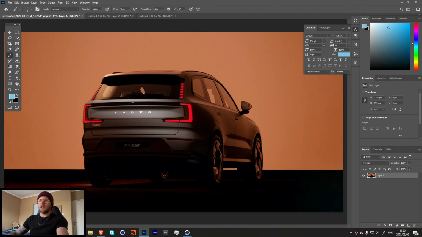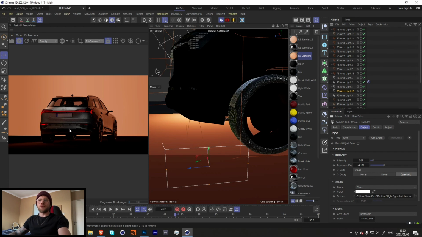Nice. So looking at our reference and looking at our render, I feel like we got a really similar result. Obviously, it's not exactly the same as Man vs. Machine. They are obviously better lighting artists than I am. But yeah, I feel like I was able to get pretty close, and I learned a lot doing this project. So yeah, I hope you guys learned a lot too.